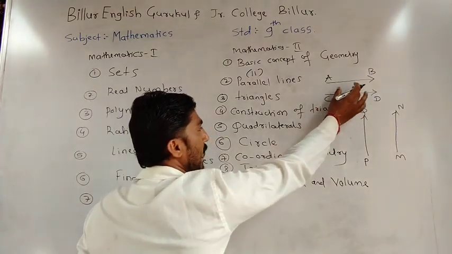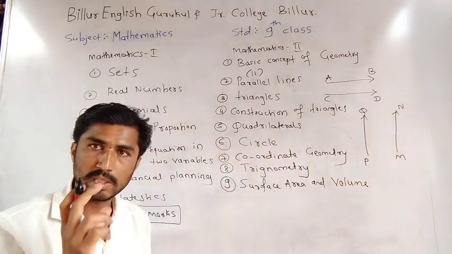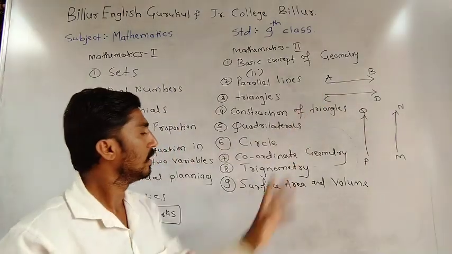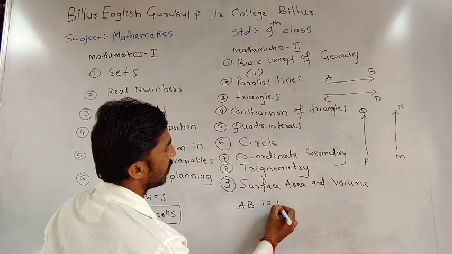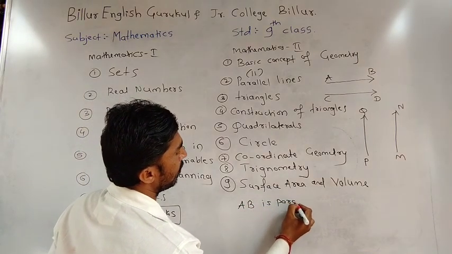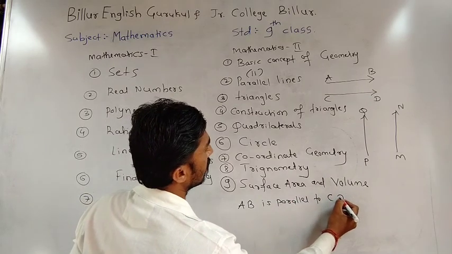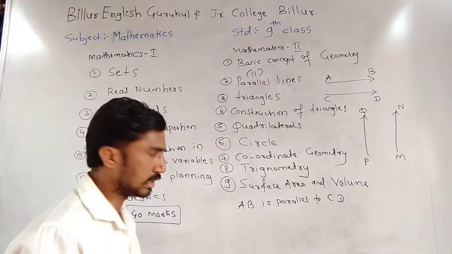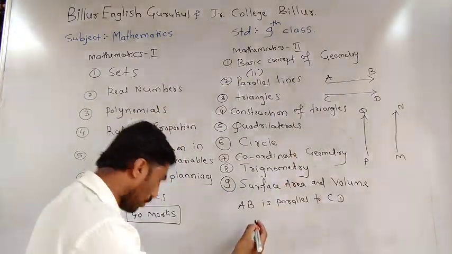These two, AB and CD, are parallel. I will tell you the word: AB is parallel to CD. Okay. AB is parallel to CD. Next, how to write it?